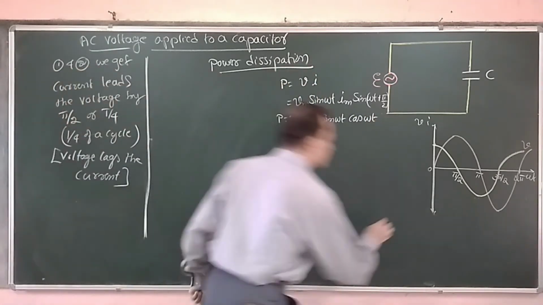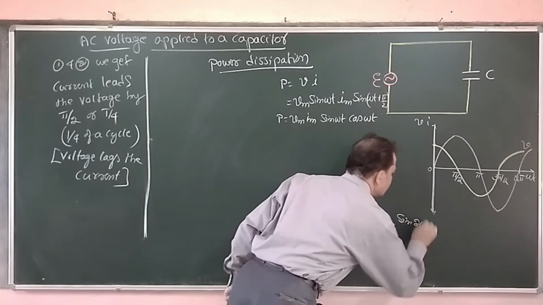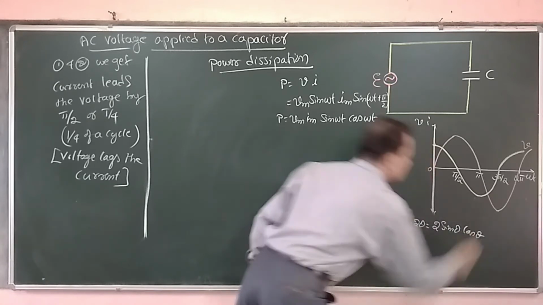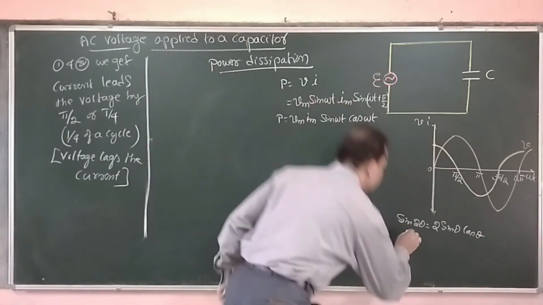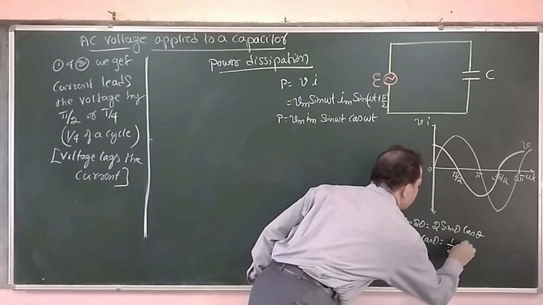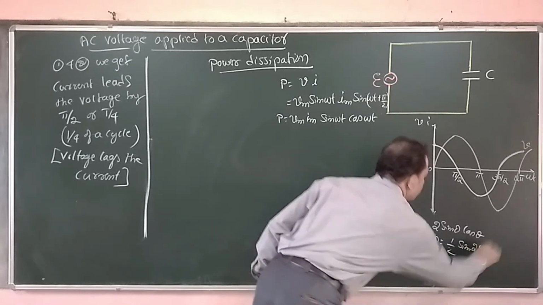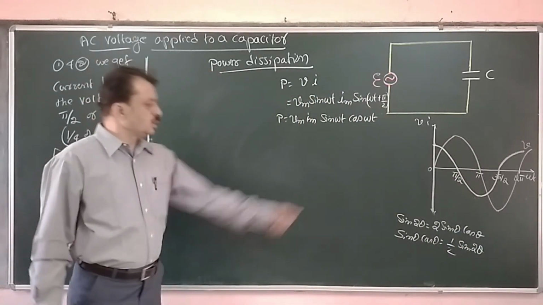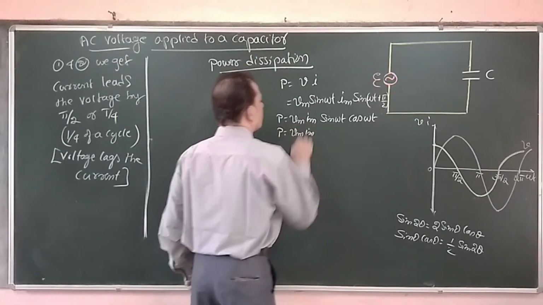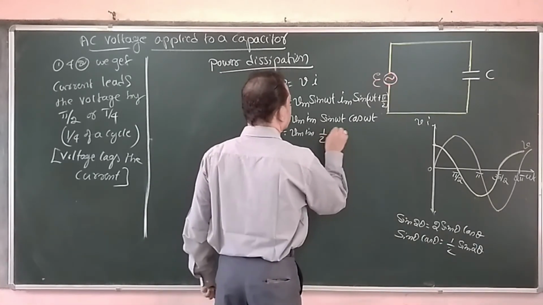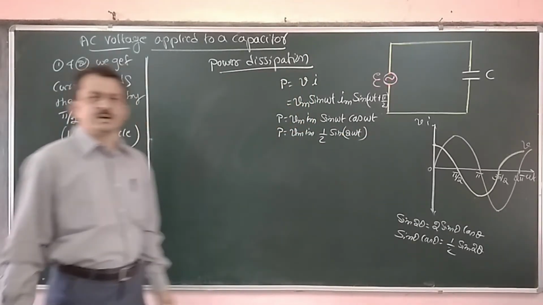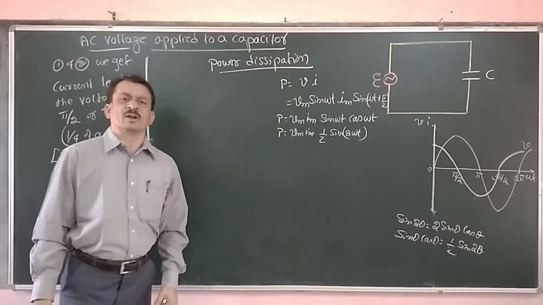Now let me use the trigonometric function, that is sin 2 theta is equal to 2 sin theta into cos theta. From that one, what is sin theta into cos theta becomes? It is half of sin 2 theta we are getting. Now using that identity, we can write here it as Vm Im into half of sin 2 omega t. That much we are getting. This is the instantaneous power.